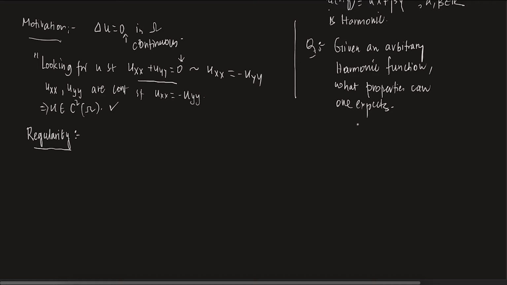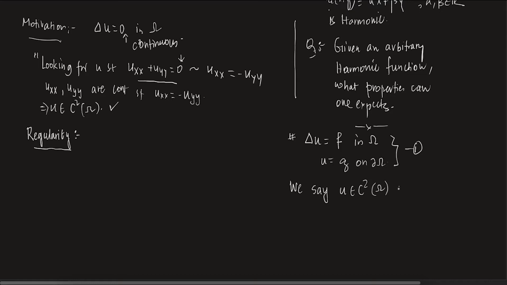So maybe I can do it here a little bit. Solution. So let's say Laplacian of u equals f in omega, and u equals, let's say, g on the boundary. Let's say that is your problem one. We say u in C2 omega is a solution. I will take C2 omega bar, or you can also take C2 omega intersection C omega bar, but that's not a problem. Let's do it better.